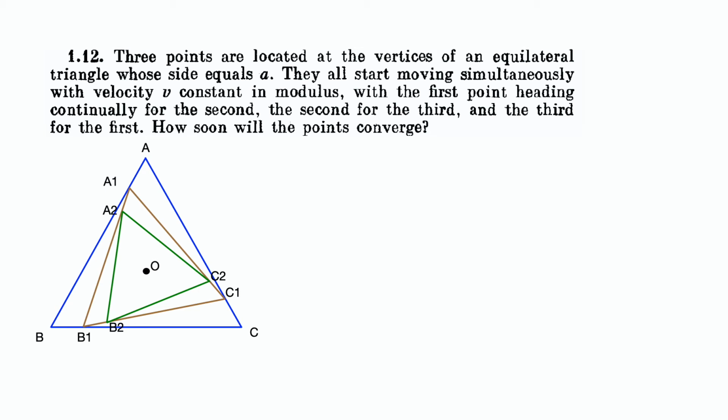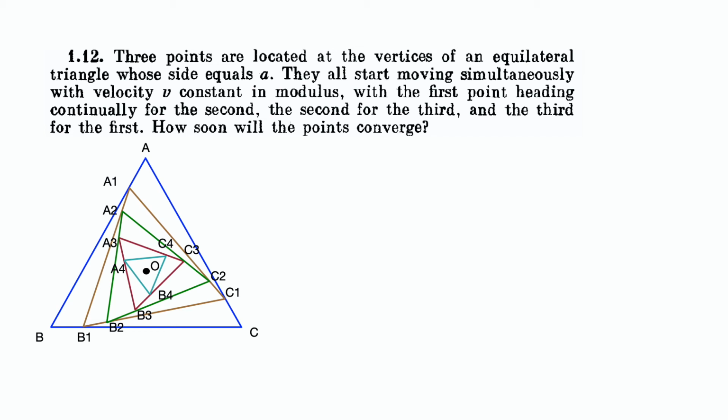Now, by similar argument, the new points A2, B2 and C2 would move along A2B2, B2C2 and C2A2 respectively, and the new positions after time delta t would be at points A3, B3 and C3 respectively, which would again form an equilateral triangle whose centroid is the same as the original triangle ABC. And again, after time delta t, the new positions of the points would be A4, B4 and C4, which would also be equilateral and the centroid would remain the same.